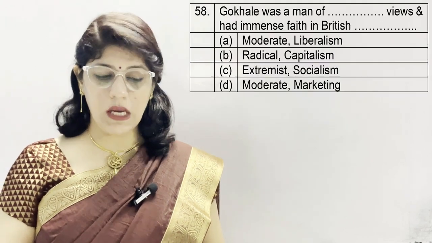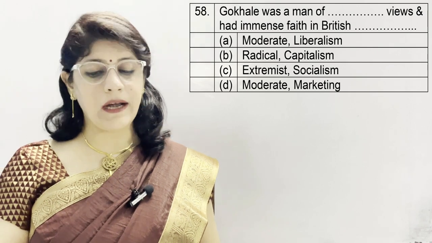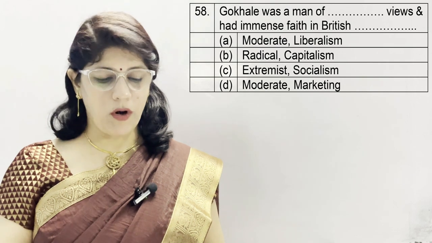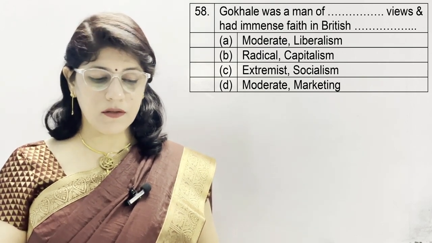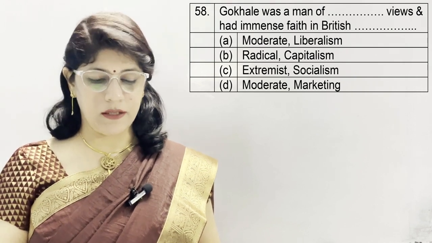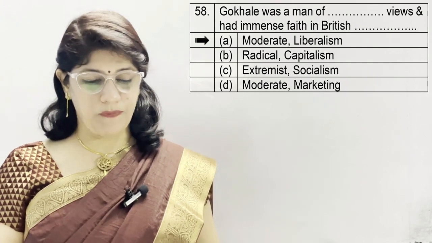Question number 58. Gokhale was a man of moderate views and had immense faith in British justice. A option moderate liberalism, B radical capitalism, C extremist socialism and D moderate marketing. Correct option is A, moderate liberalism.